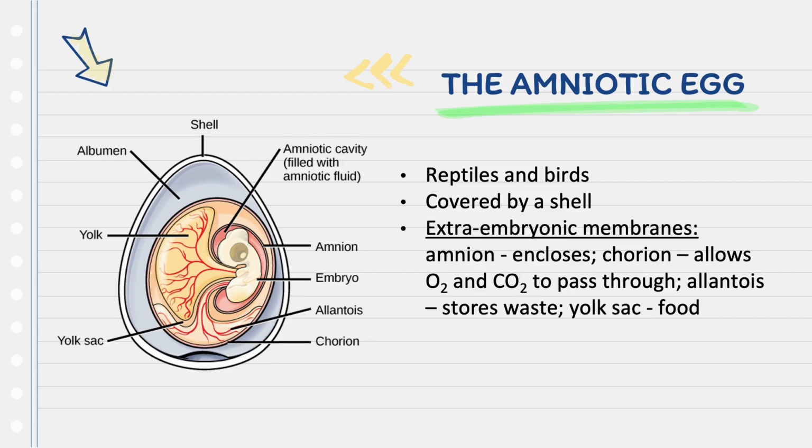The allantois stores waste produced by the embryo. It functions in gaseous exchange as well. The yolk sac contains yolk, which serves as food for the embryo.